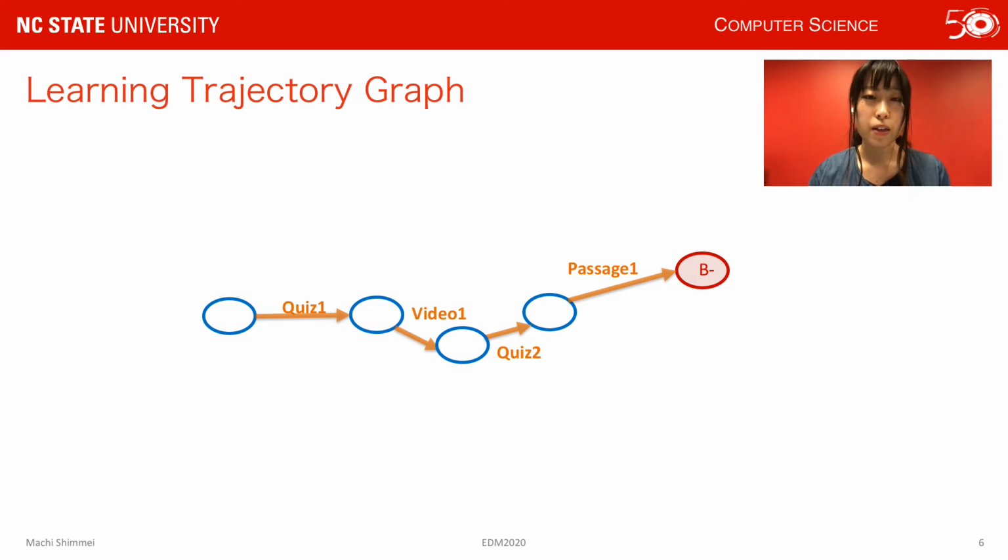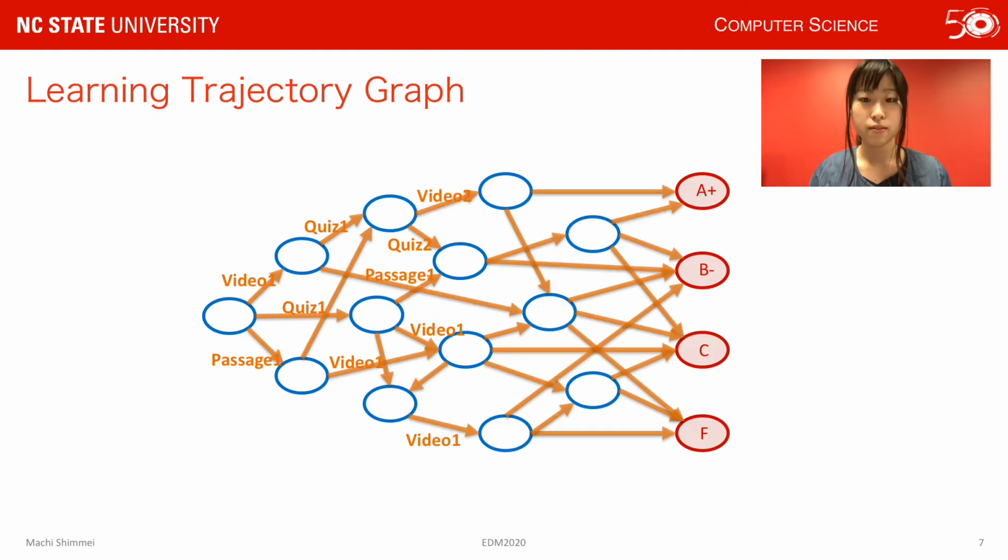Here, the state represents the student's intermediate learning status, and action represents the instruction components taken. Final state represents the final letter grade. Learning trajectory graph is a consolidated graph of all student learning trajectory paths. So, it looked like this.